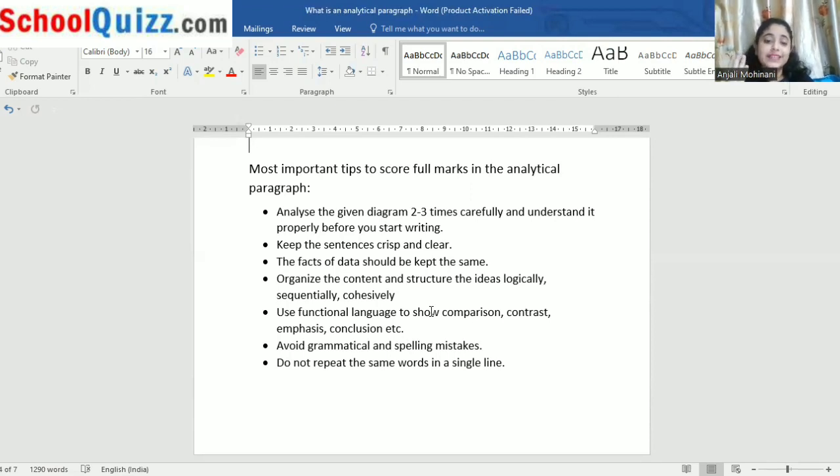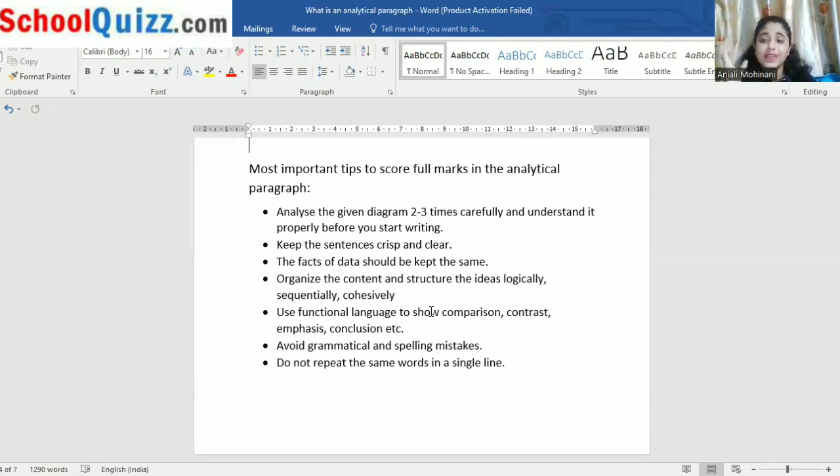Fourth, organize the content and structure of the ideas logically, sequentially, and cohesively. How do you organize the content? First, you have to see the ideas logically, deciding which thing fits first. Second, sequentially: according to the logic formed in our mind, we put things in sequence, so this goes first, this goes second, this goes third, and this goes fourth.